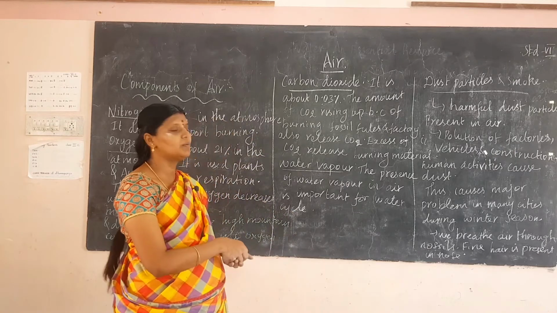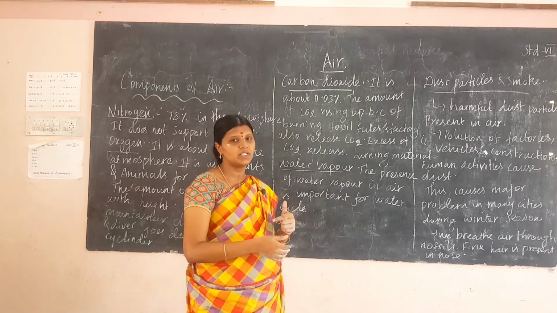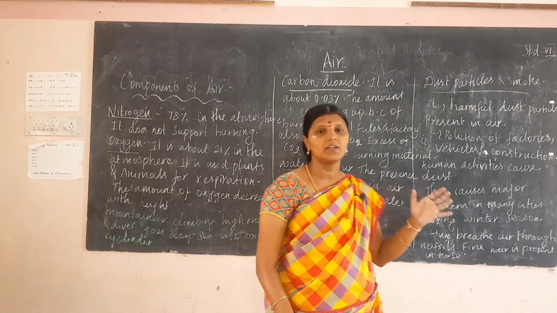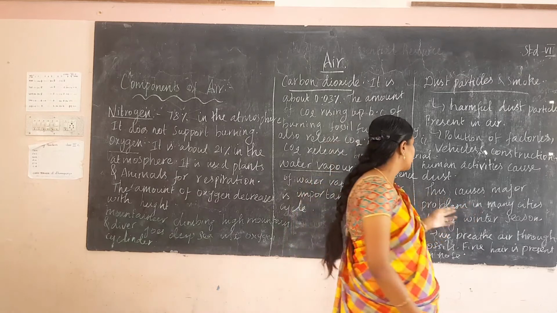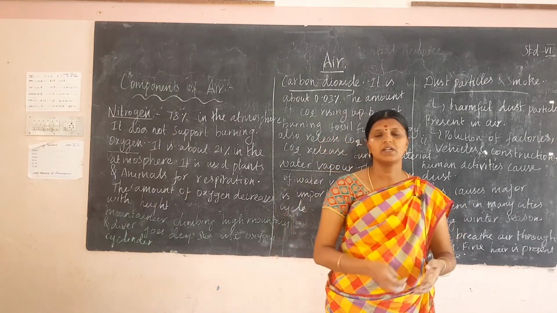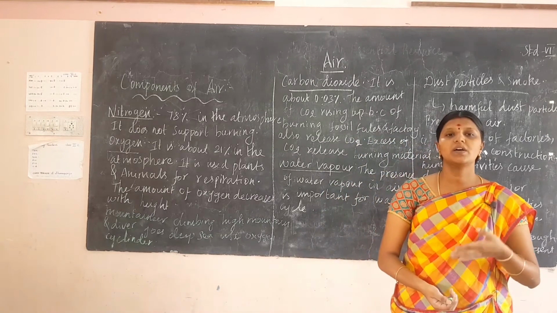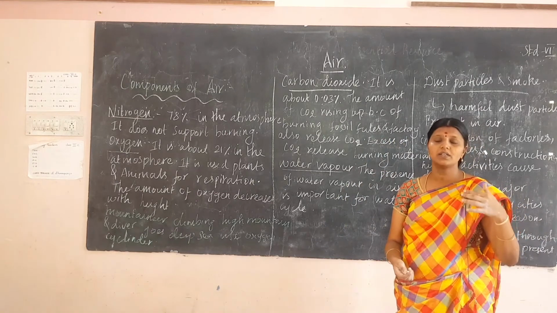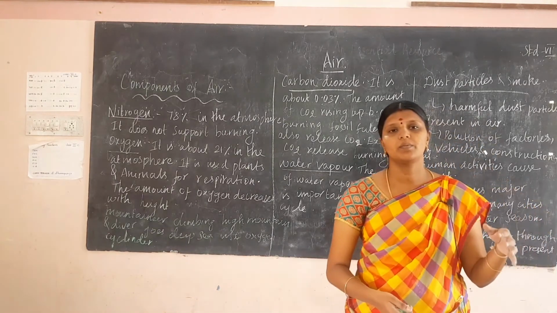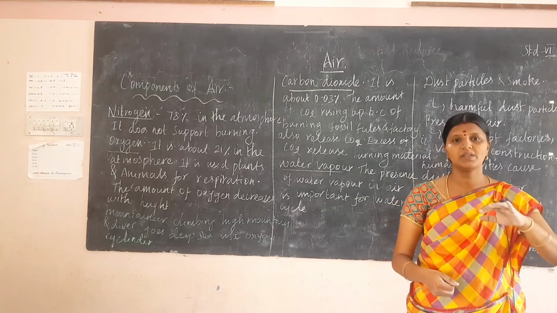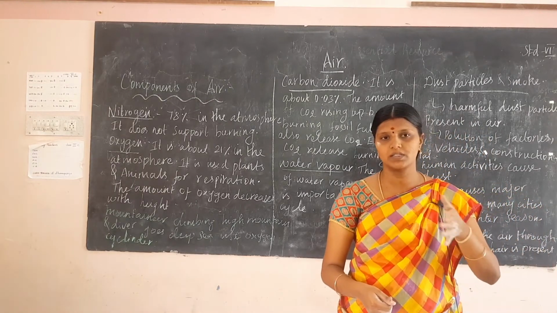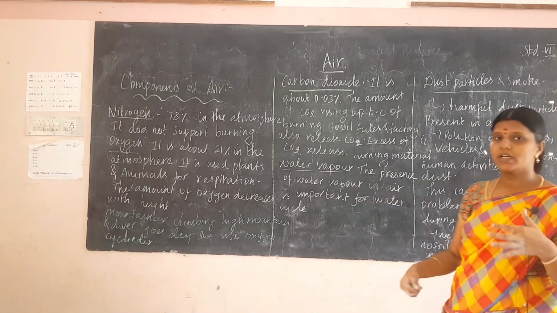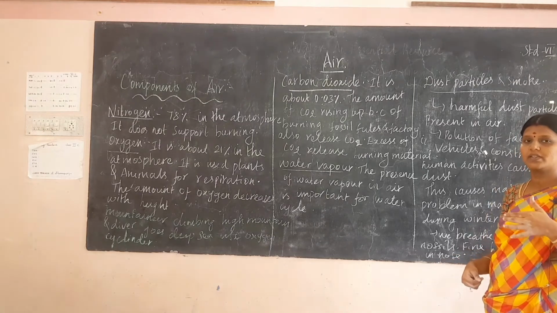Next is dust particles and smoke. Very harmful dust particles are present in the air. The pollution from factories, vehicles, construction and all human activities causes dust. This causes major problems in cities in the winter season because people cannot see the road. This causes many accidents.